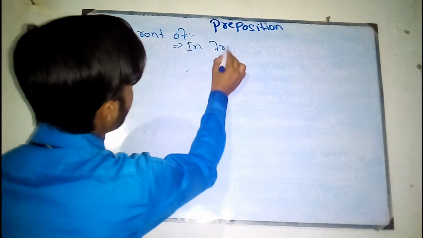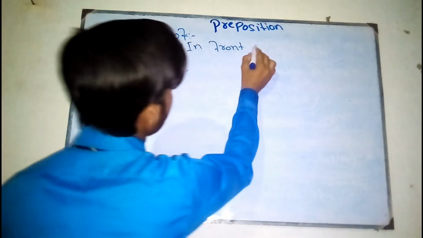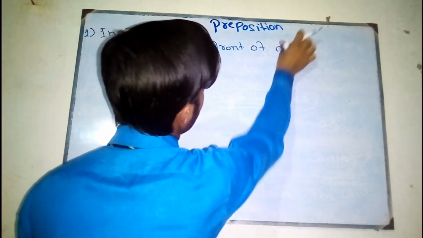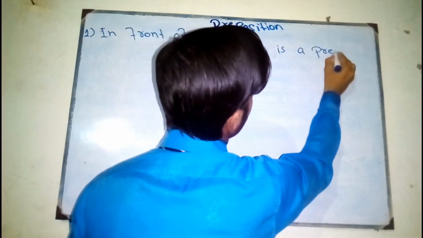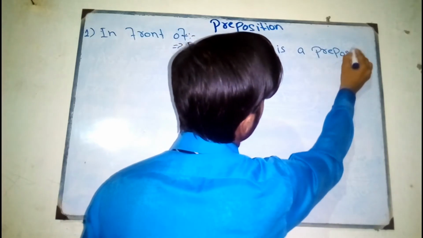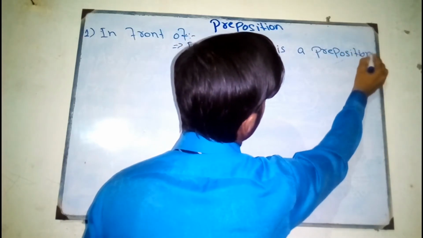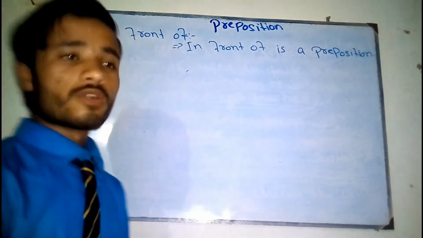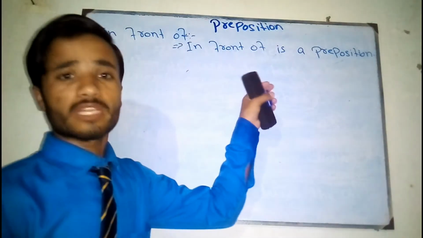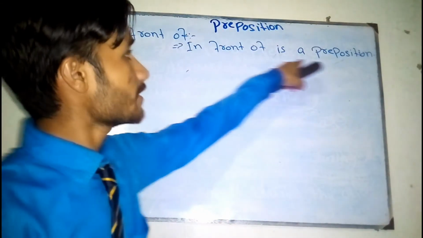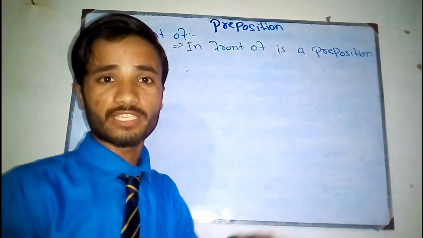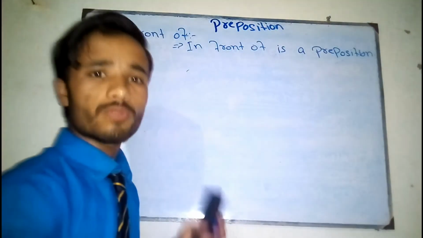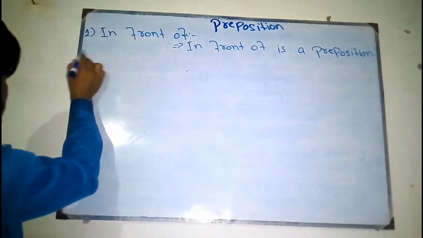See, in front of is a preposition. What is in front of? According to the grammar, in front of is a preposition. Grammar के लिहाज से in front of एक preposition है. Is this clear? Now what does it mean? See, इसका मतलब क्या है? देखिए.